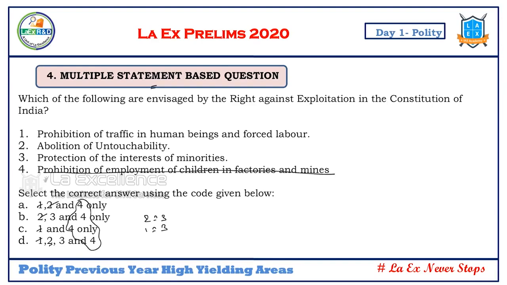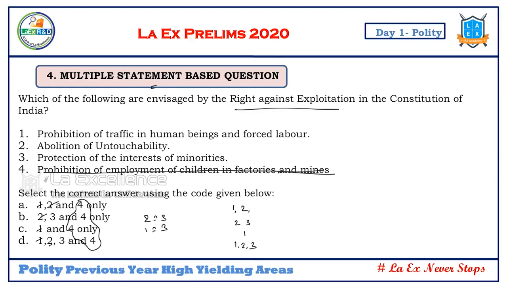Not at all, because the fourth has to obviously be in the answer. It means I have to play around with 1, 2, 3. So in this context, it is more or less a three statement question, and 1, 2, 3 are the choices it is reduced to. Though it is a four statement question, it is effectively reduced to a three statement question.